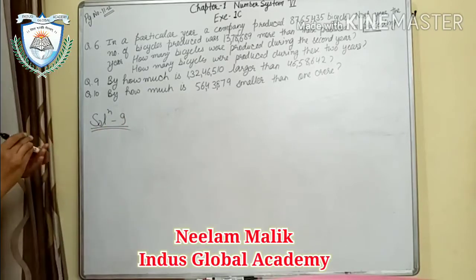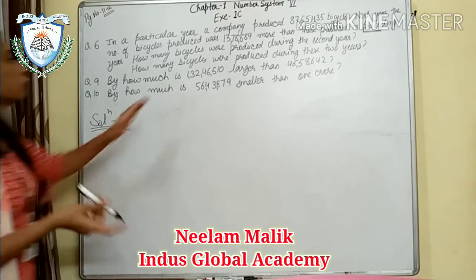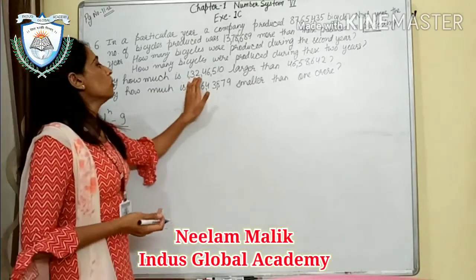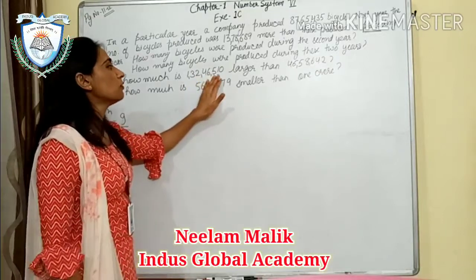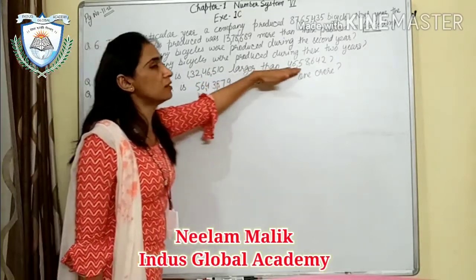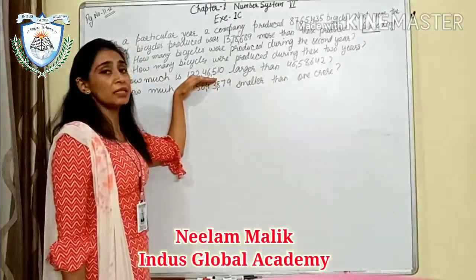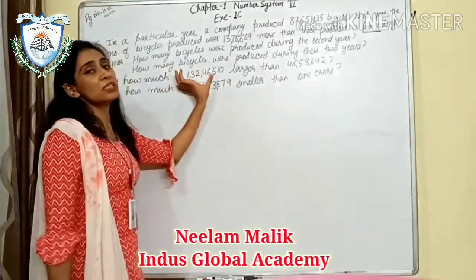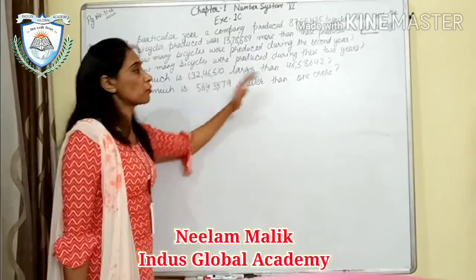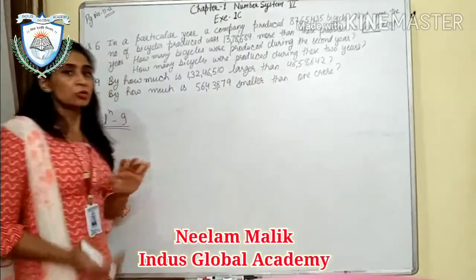Okay, by how much is 1 crore 32 lakh 46,510 larger than this? This is larger, and they are asking how much larger this one is from that. So how can we tell?